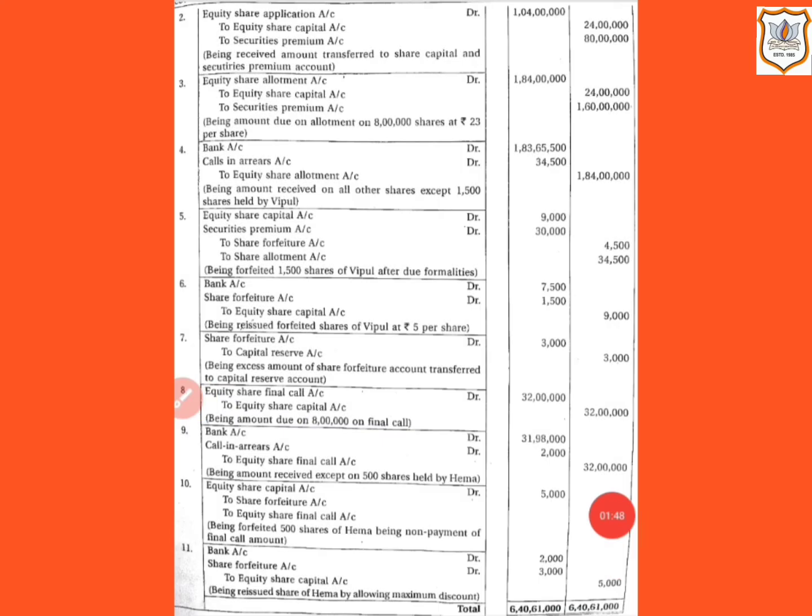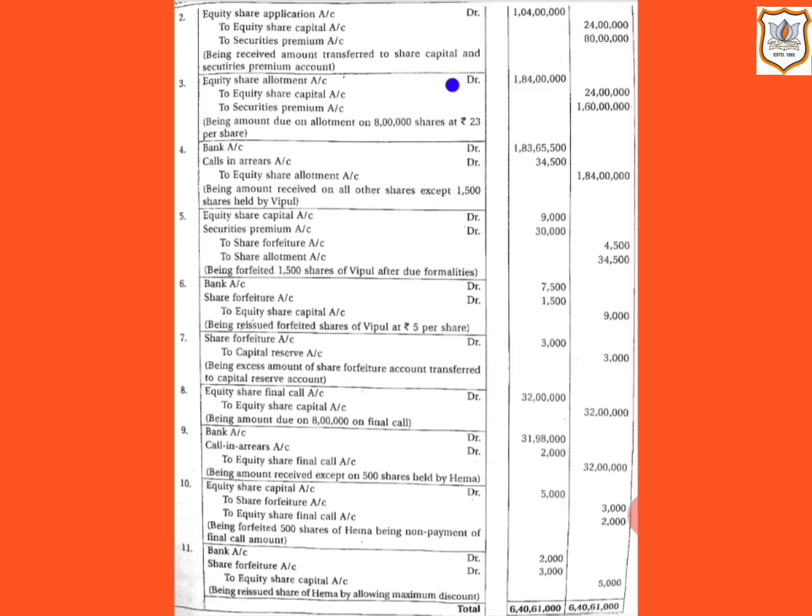Here in this question, the amount of premium is payable with allotment money also. So let us see the journal entry when the amount on allotment is due. Here equity share allotment account will be debited by rupees 1 crore 84 lakh, that is 8 lakh equity shares multiplied by rupees 23. 23 is the price per share at the time of allotment including premium. Now let us see how much amount will be transferred to equity share capital account.